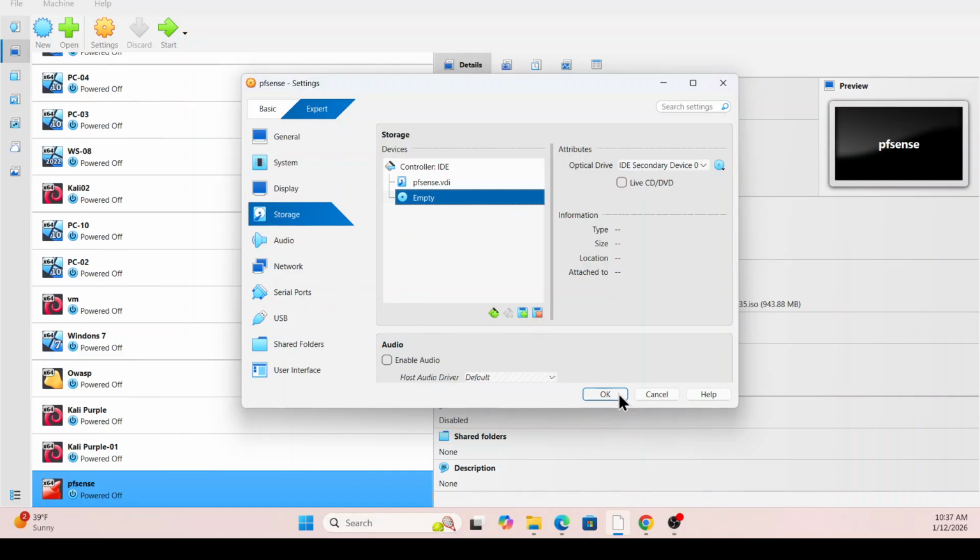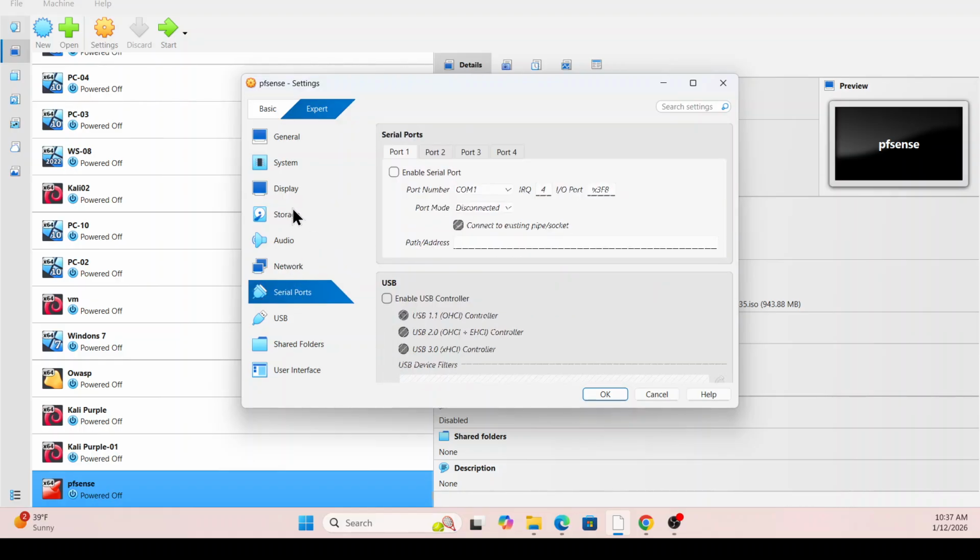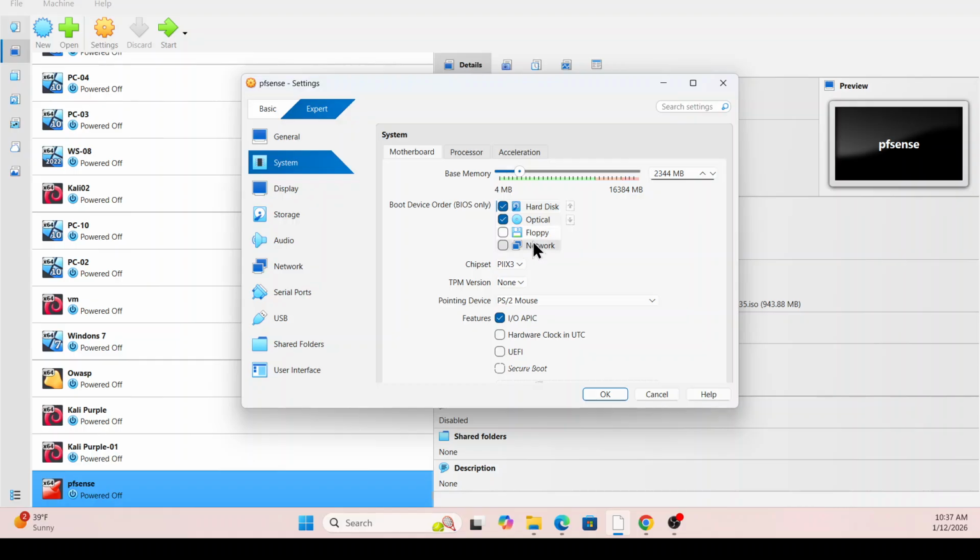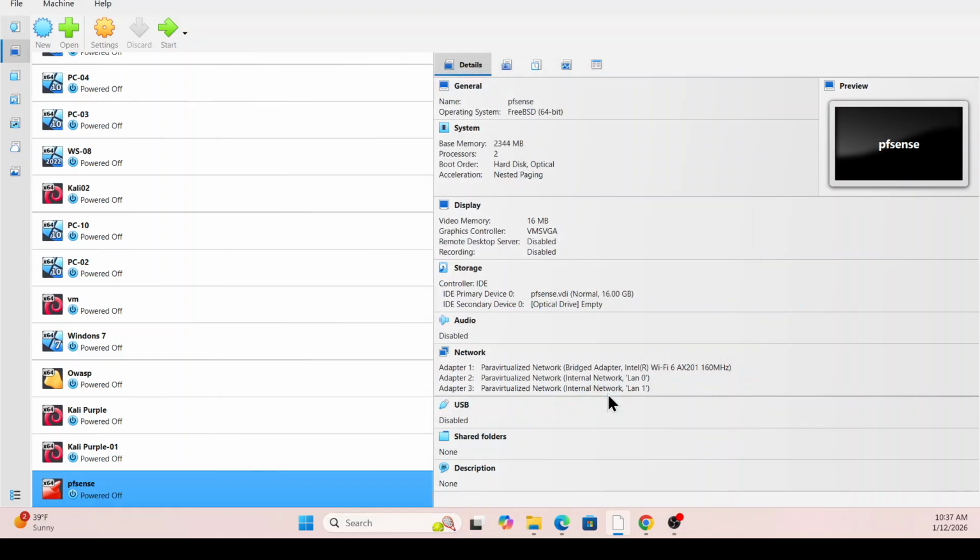Because we unchecked the floppy, so therefore we had to do that. We click OK. So now I'm going to show you that it's still working. So let me turn it on.